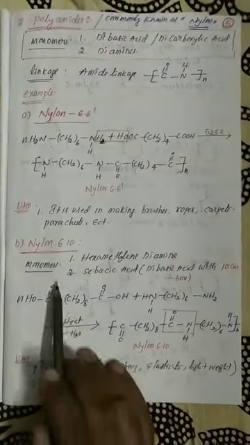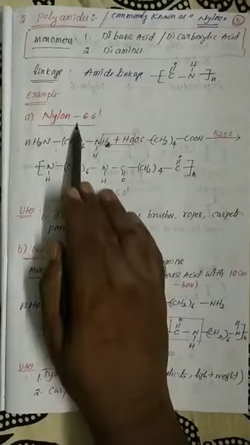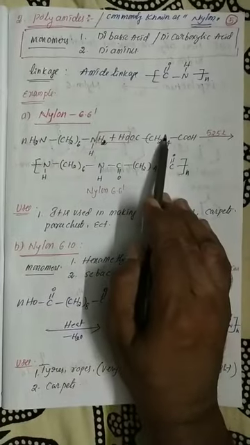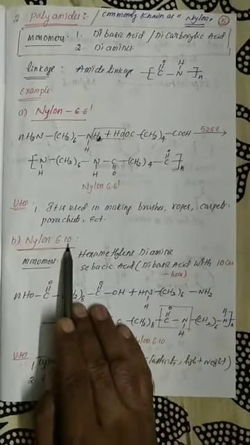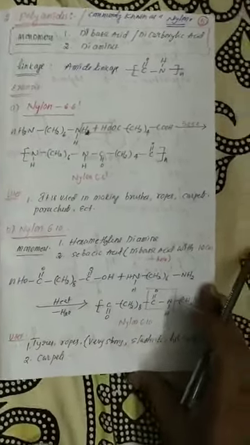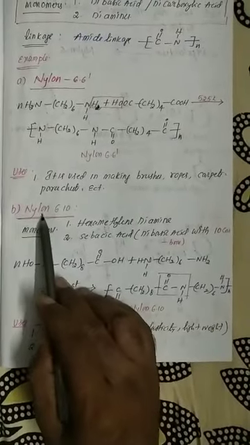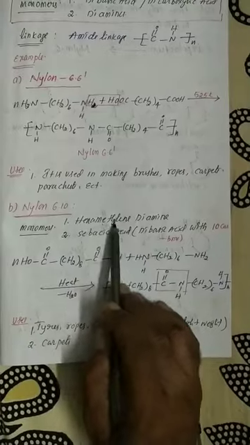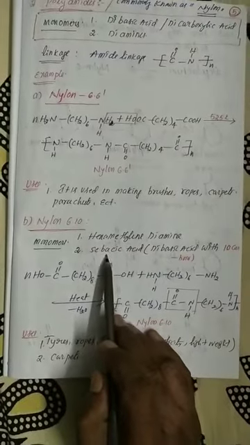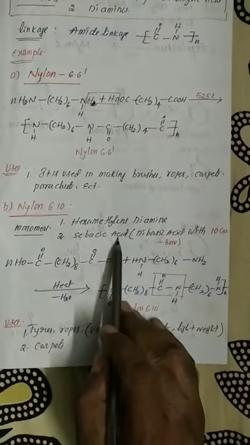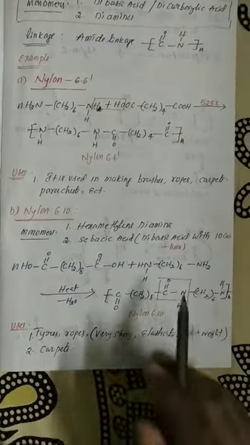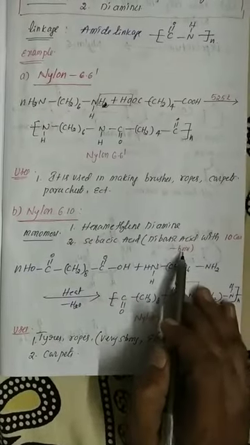The next category is nylon 6,10. Here nylon 6,6 means every monomer unit has 6 carbon atoms, another monomer unit also 6 carbon atoms. Now nylon 6,10 means one monomer unit has 6 carbon atoms, another monomer unit has 10 carbon atoms. This is a most important point. In nylon 6,10, the monomers are hexamethylene diamine and sebacic acid. Sebacic acid is nothing but a dicarboxylic acid, but with 10 carbon atoms.